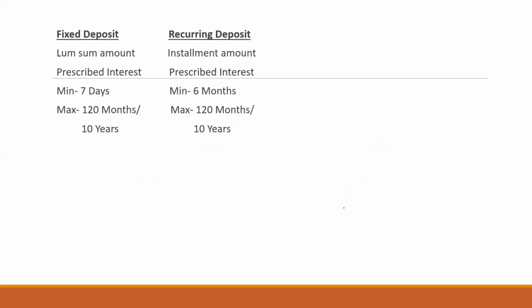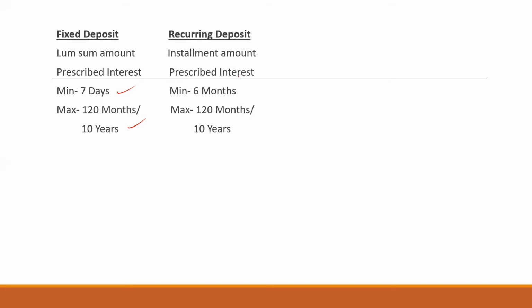So let's discuss in detail. FD, again, I'm repeating, it is opened by a lump sum amount, right? Interest rate is given, a prescribed interest rate. Okay, it should be noted that the minimum FD is opened for 7 days, and the maximum is for 10 years, right? More than 10 years, FD is not allowed.